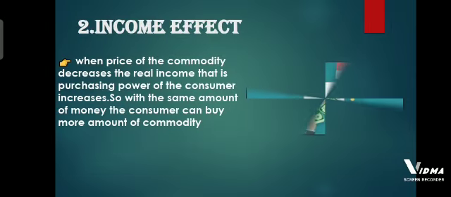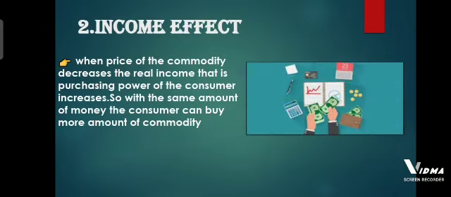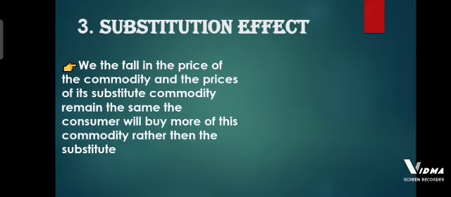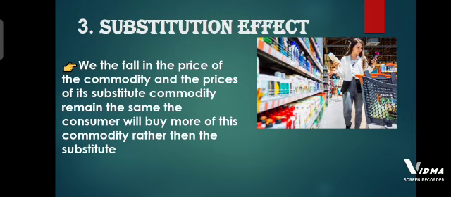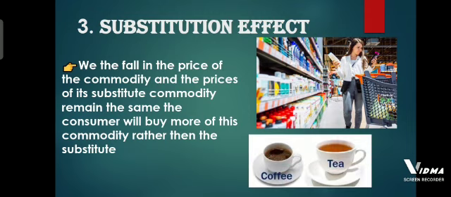Income effect. When price of a commodity decreases, the real income, that is purchasing power of a consumer, increases. So with the same amount of money, the consumer can buy more of the commodity. Substitution effect. With the fall in the price of the commodity and the price of its substitute commodity remaining the same, the consumer can buy more of this commodity rather than the substitute.